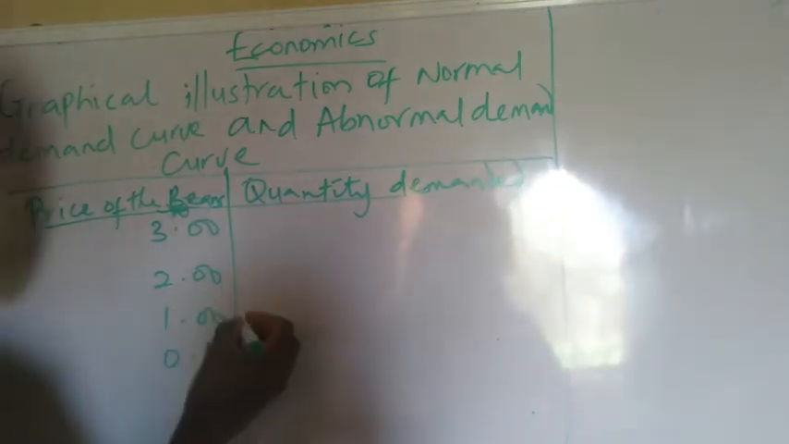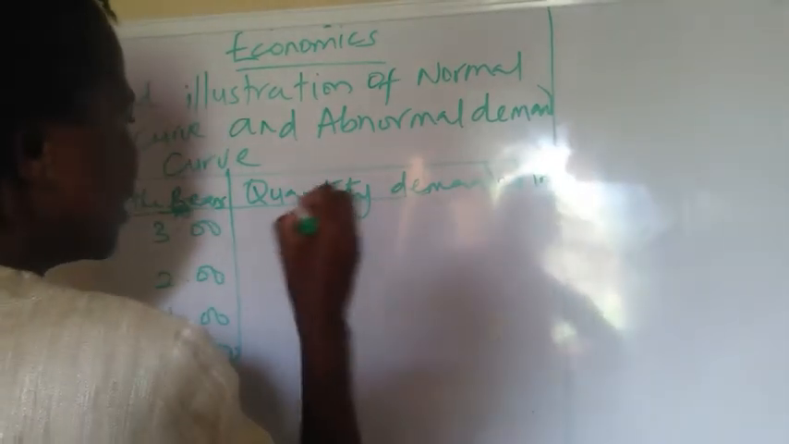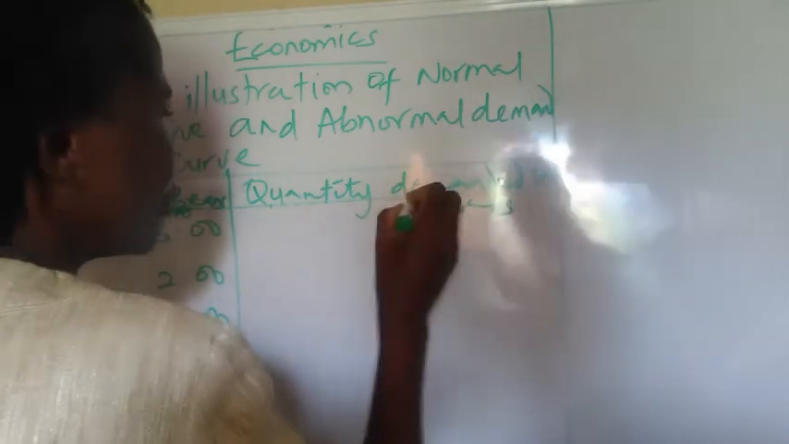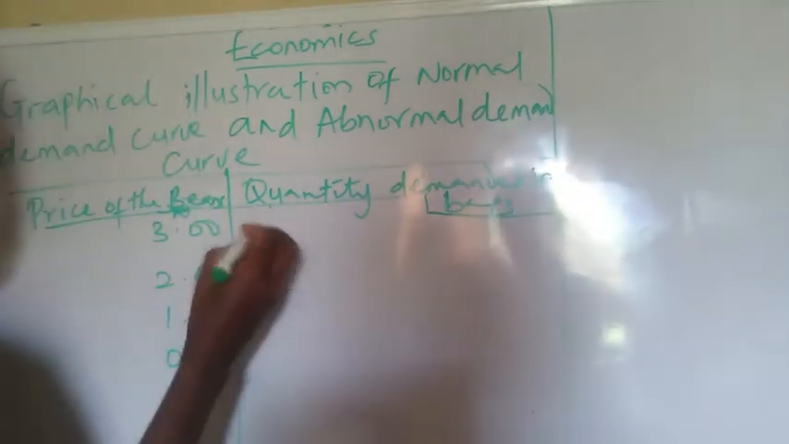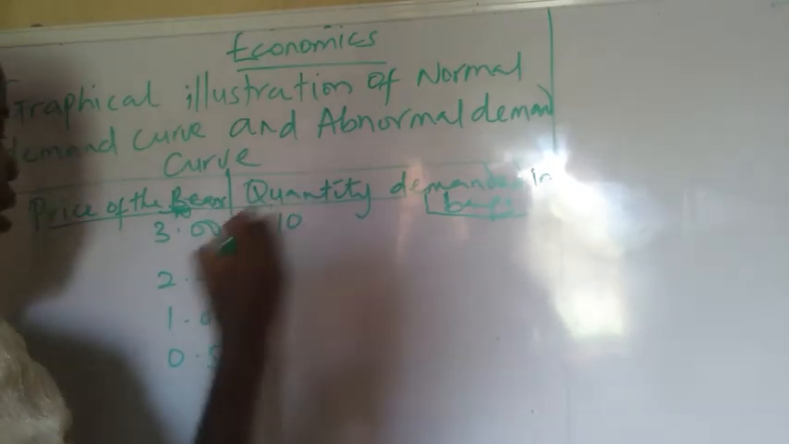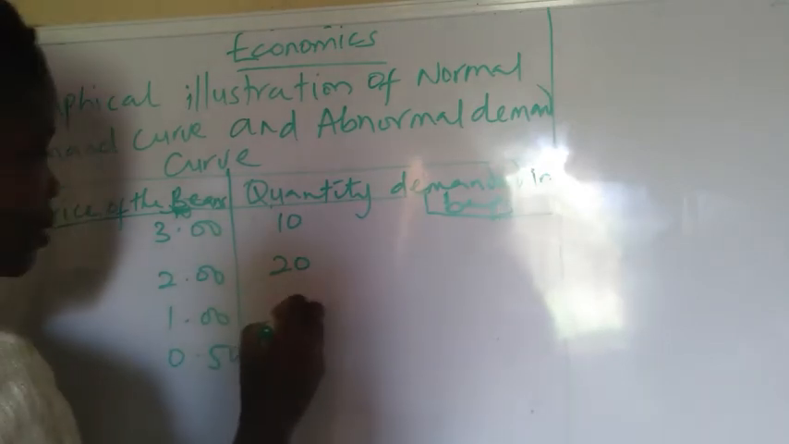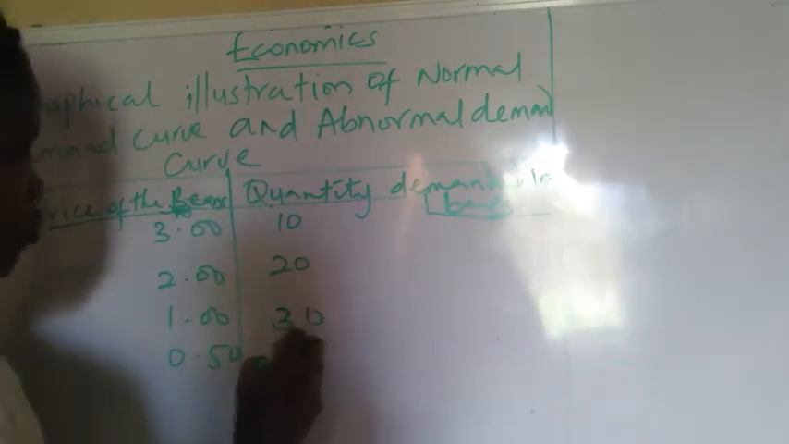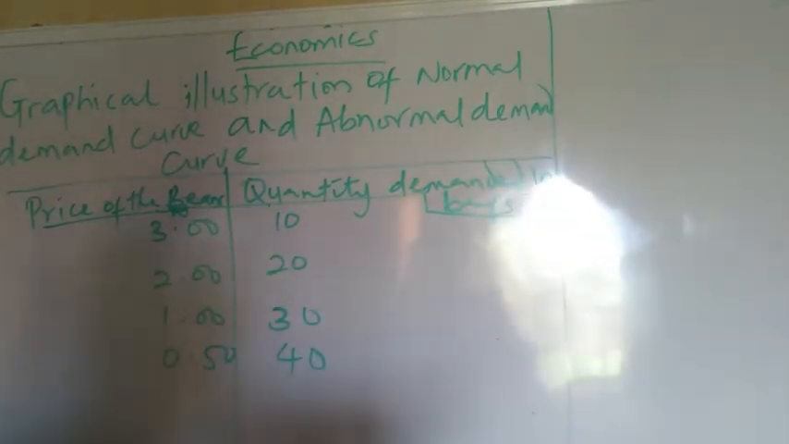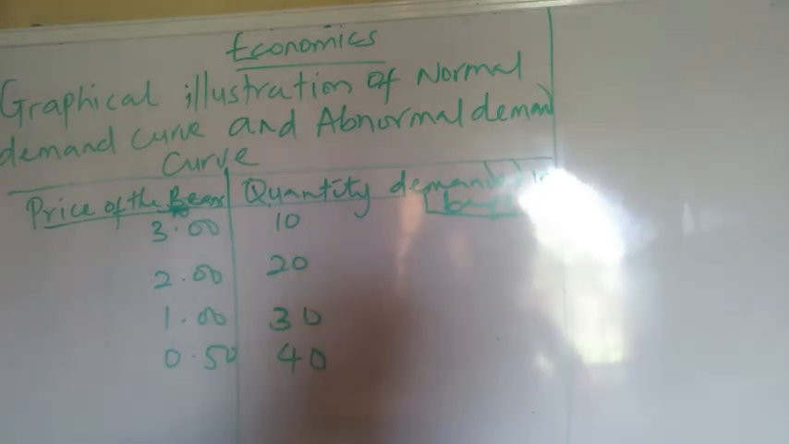What was the quantity demanded in bags? Let's put the quantity demanded in bags, so that we can be sure. At 3 naira, 10 bags demanded; 2 naira, 20 bags; 1 naira, 30 bags; and at 50 kobo, 40 bags demanded. So this is a table, and in economics it is called the demand schedule.